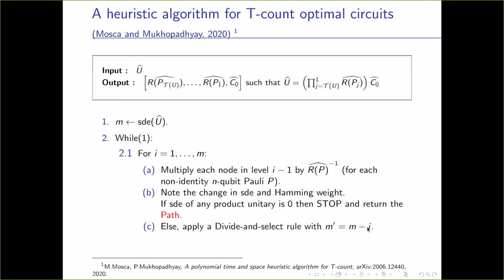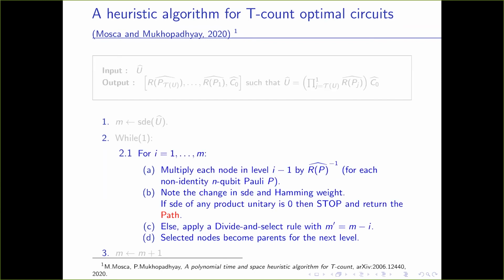So we select those unitaries which have the potential to reach 0 within the remaining levels, that is, if its SDE is at most M minus i. These selected nodes become the parents for the next level, and so on. So we keep testing whether the T count is M, or M plus 1, and so on.